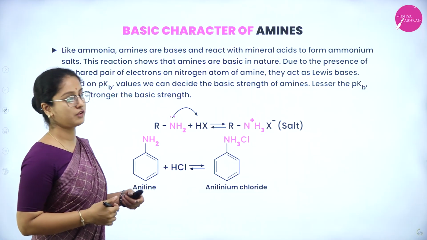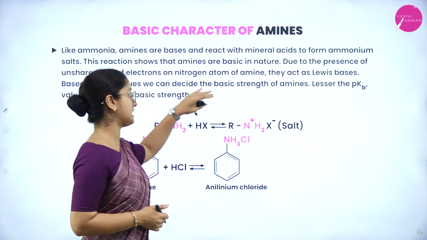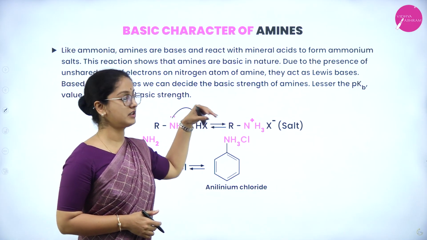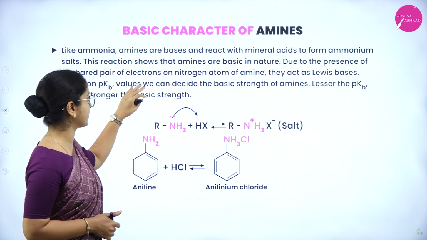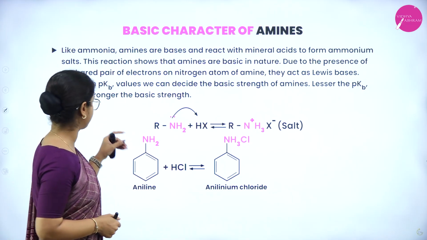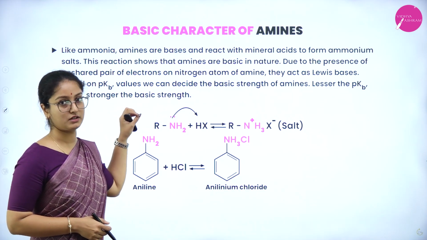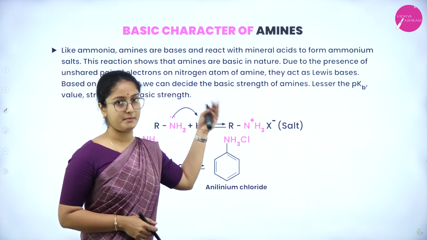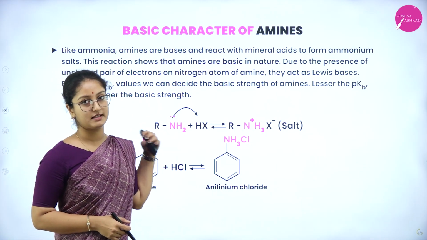Next is the basic character of amines. Like ammonia, amines are bases and react with mineral acids to form ammonium salts. This reaction shows that amines are basic in nature, not acidic. Due to the presence of an unshared pair of electrons on the nitrogen atom of amine, they act as Lewis bases. Based on the pKb value, we can decide the basic strength of amines, and the lesser the pKb value, the stronger the basic strength.